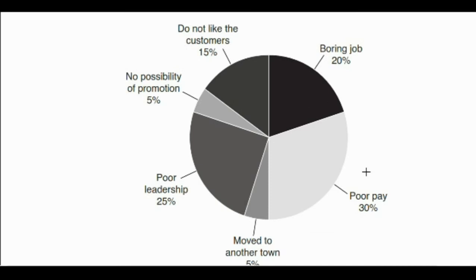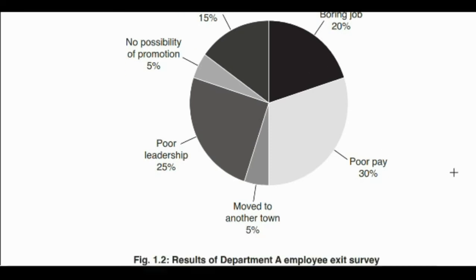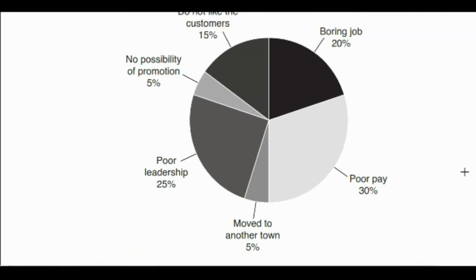When we see figure 1.2, we can see that they have given us the results of the department A employee exit survey as a pie chart. If we look at this pie chart quickly, we can see that most of it is covered by poor pay, which is 30%. So one of the main reasons for many department A employees leaving the organization was poor pay. After that we have 25%, which is poor leadership.